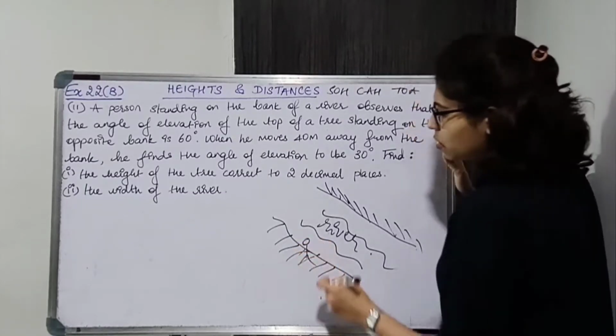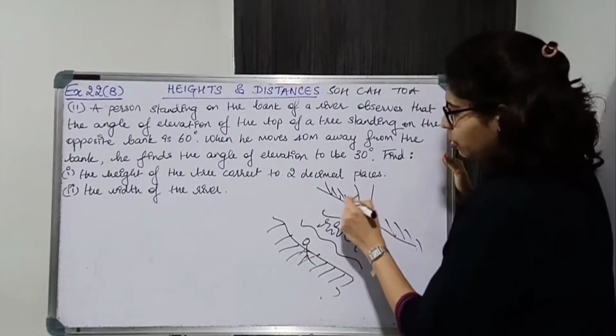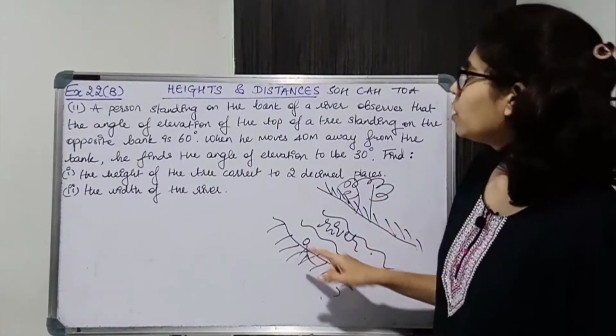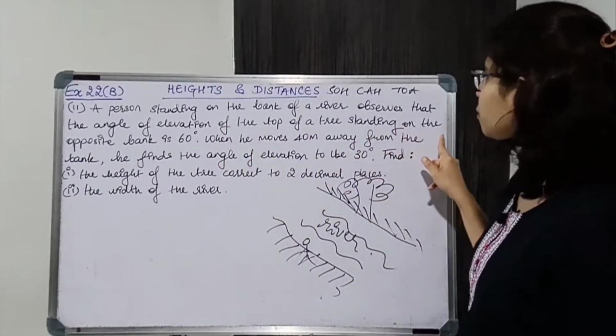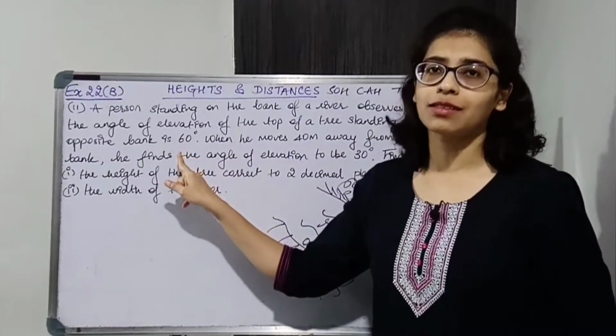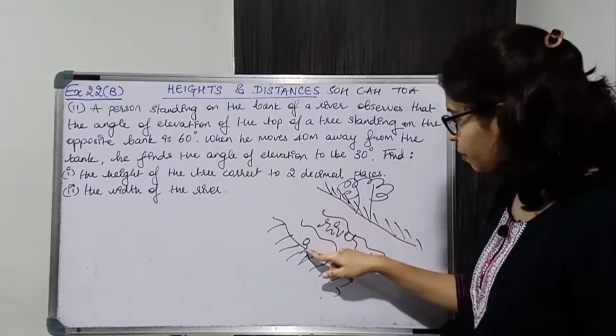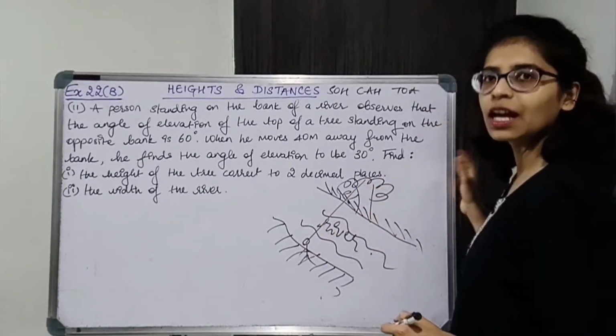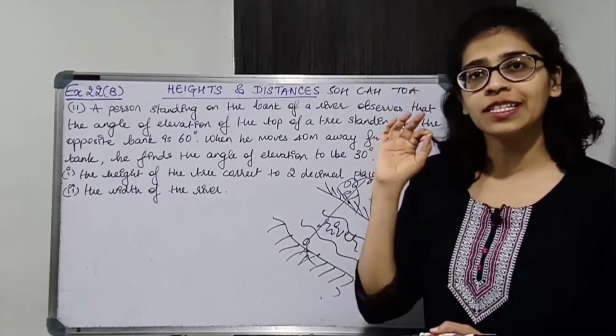Now this person is observing a tree which is on the opposite bank. ठीक है? Now the angle of elevation of the top of the tree standing on the opposite bank is 60 degrees. So from here he is observing the tree. So he is looking at the tree and the angle of elevation is 60 degrees.